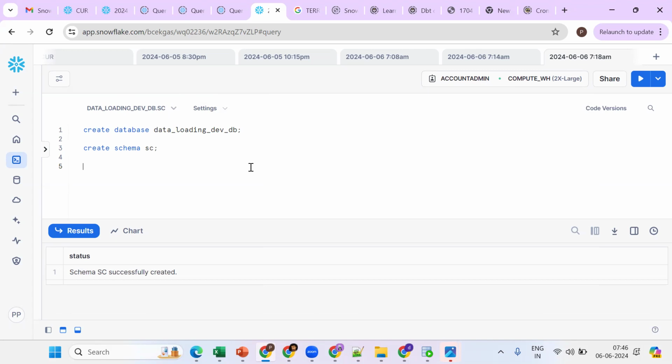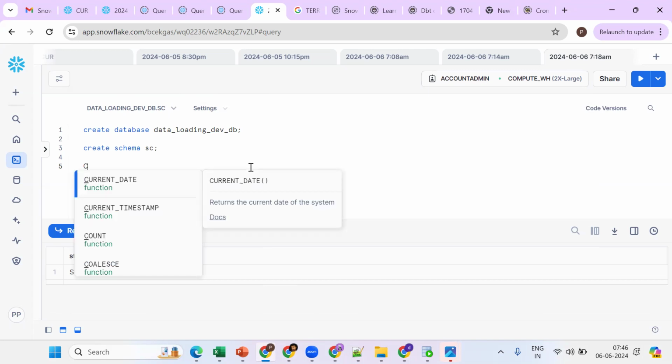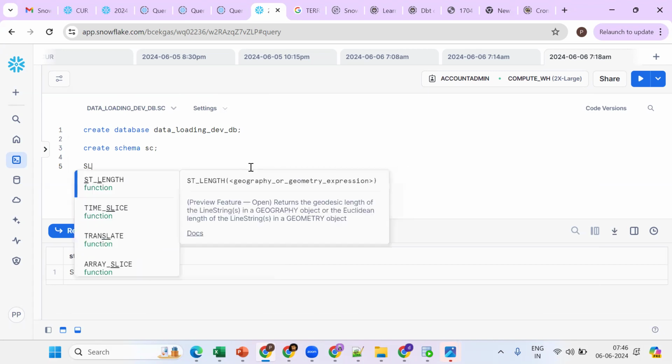Now, by using a query, I want to find my current database and schema. Select current database.